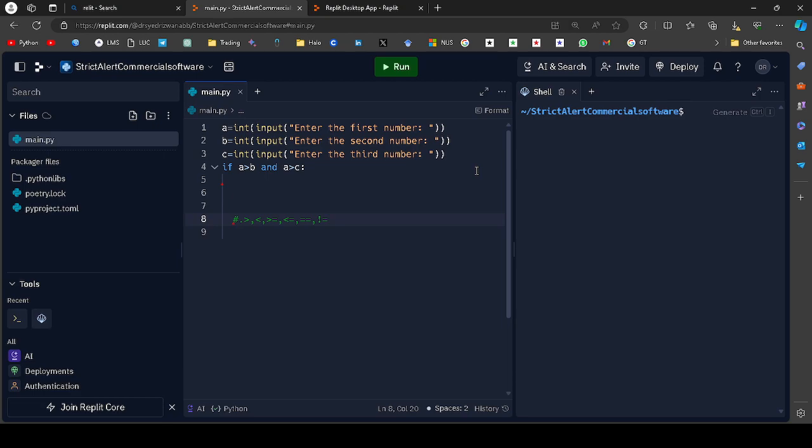I will click tab again. So here, as you can all see, in this Python if else we can use the greater than sign, less than sign, greater than or equal to sign, less than or equal to sign, and not equal to sign.